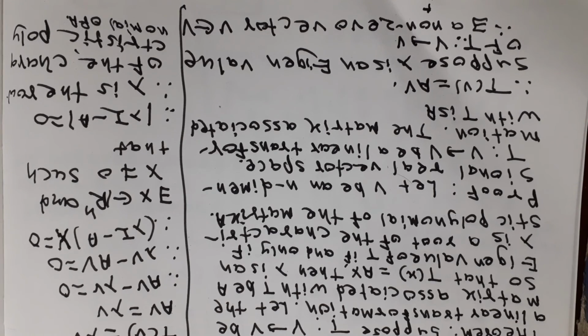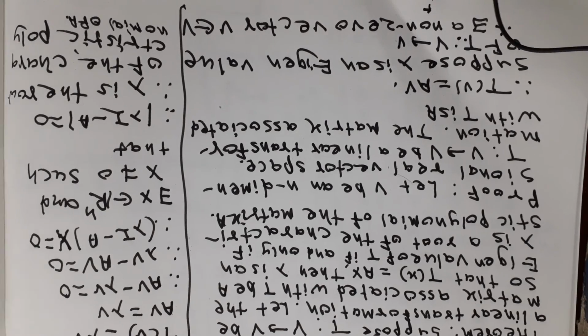For example, if determinant of lambda I minus A is not equal to 0, then the system (lambda I minus A)x has only the trivial solution. Therefore x is not equal to 0 असू शकत नाही. Therefore determinant of lambda I minus A is equal to 0. Lambda is the root of the characteristic polynomial of A.